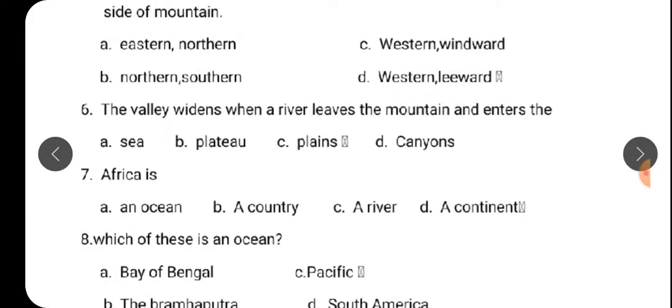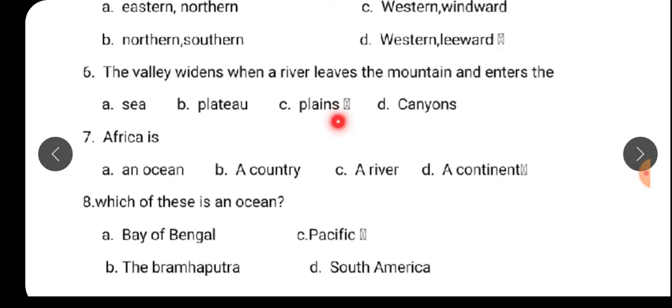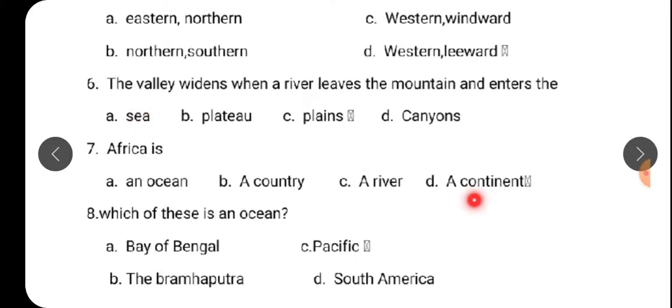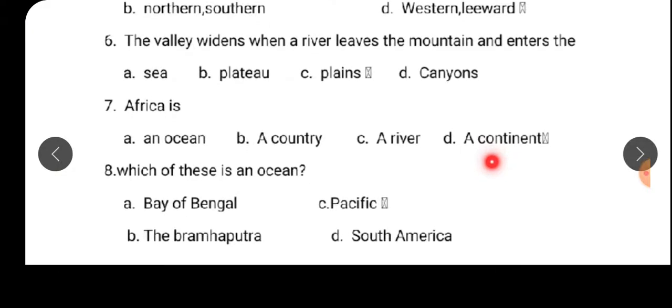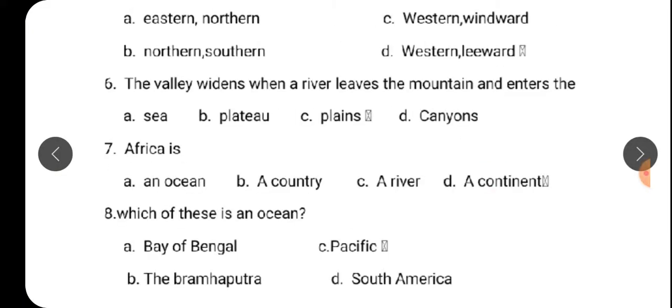The valley widens when a river leaves the mountain and enters the plain. Answer is plain. Africa is a continent. Answer is continent. Which of these is an ocean? Pacific. Answer is Pacific. Write down the answers.